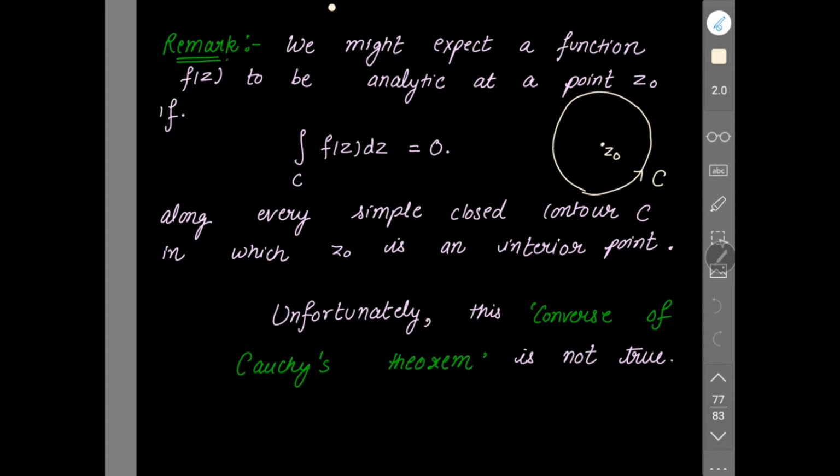There is a remark for you. We might expect a function f(z) to be analytic at a point z0 if the integral over C of f(z) dz is 0. Suppose z0 is an interior point of this yellow colored contour C. Along every simple closed contour C in which z0 is an interior point, if f(z) is analytic at this point, then the integral of f(z) dz is 0. But unfortunately, this converse of Cauchy's theorem is not true. Why? Let's see that.